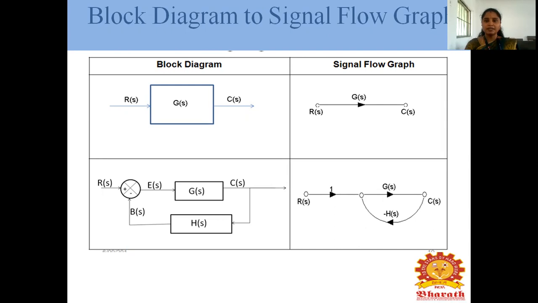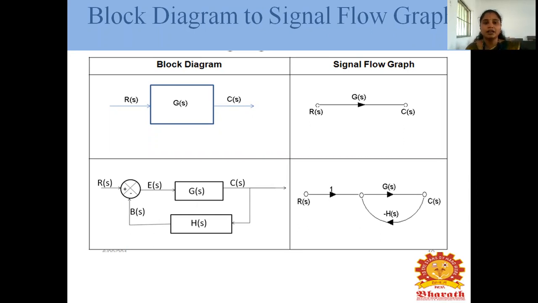In the signal flow graph, first we need to know what a node is, what a branch is, and what the forward paths are, then loops. First we calculate the forward path gain, then the individual loop gains, then the two non-touching loops and three non-touching loops. Finally we get the transfer function of the signal flow graph using Mason's gain formula.